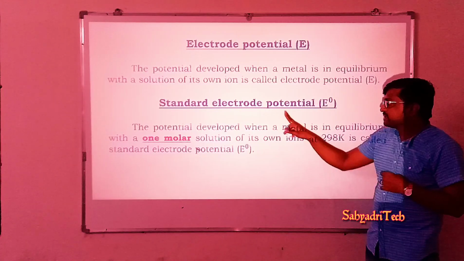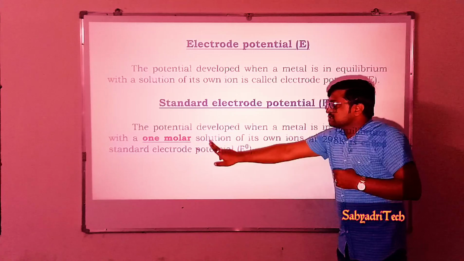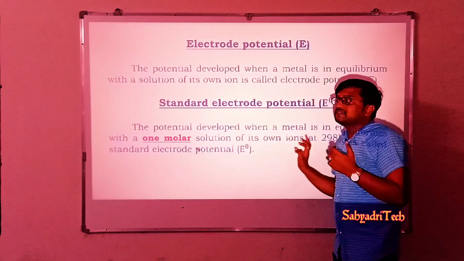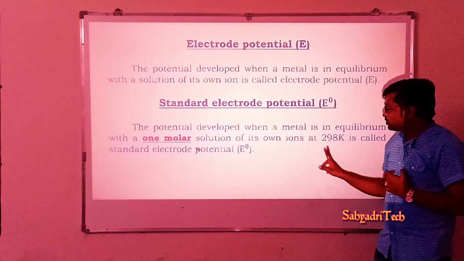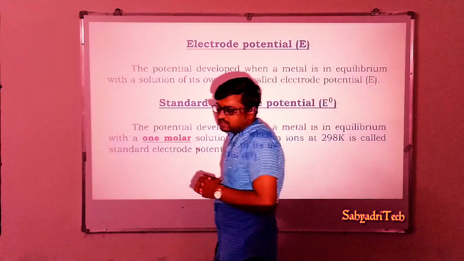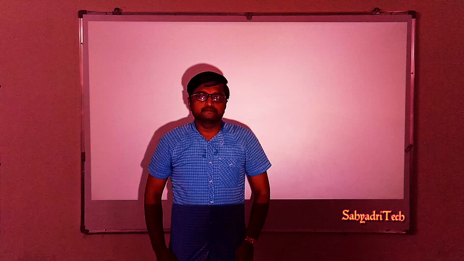So while dealing with standard electrode potential, remember that the concentration of the solution is 1 molar and the temperature of measurement is 298 Kelvin. So that is regarding the definitions of electrode potential and standard electrode potential.